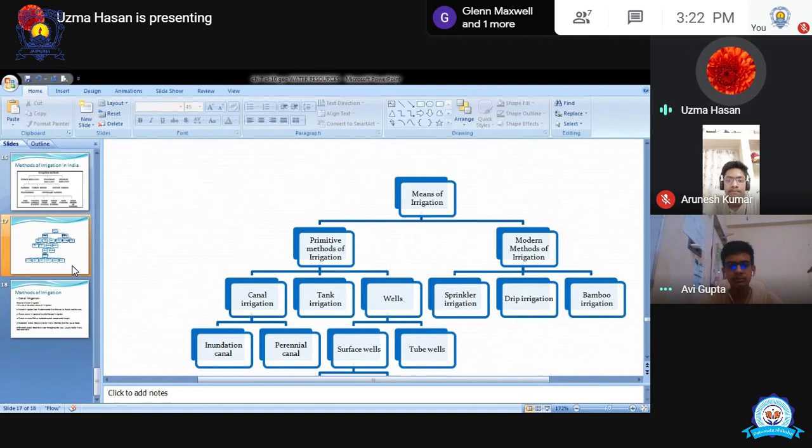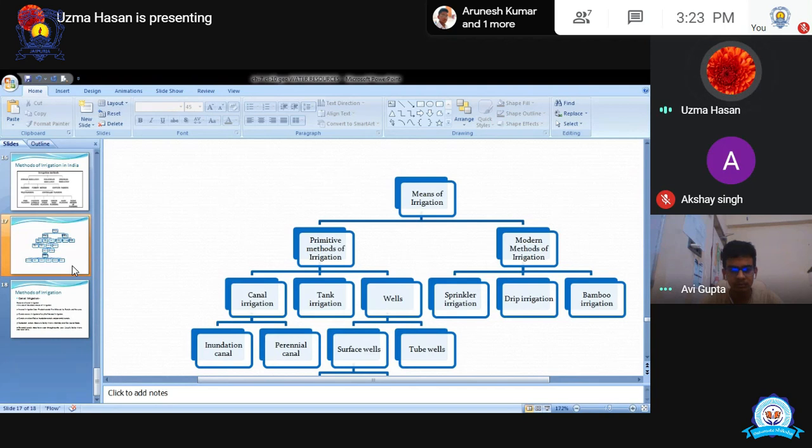Means of irrigation, there are two types. Primitive methods of irrigation जो पुराने समय से चला आ रहा है and we are still using it, and modern methods of irrigation. Primitive method we have canal irrigation. कनाल का एग्जाम्पल दूर जाने की जरूरत ही नहीं है, स्कूल के रास्ते में कनाल पड़ता है. उसके अलावा you can see the canals, the thin canals in the villages also. Those who have visited the village can easily see it there.